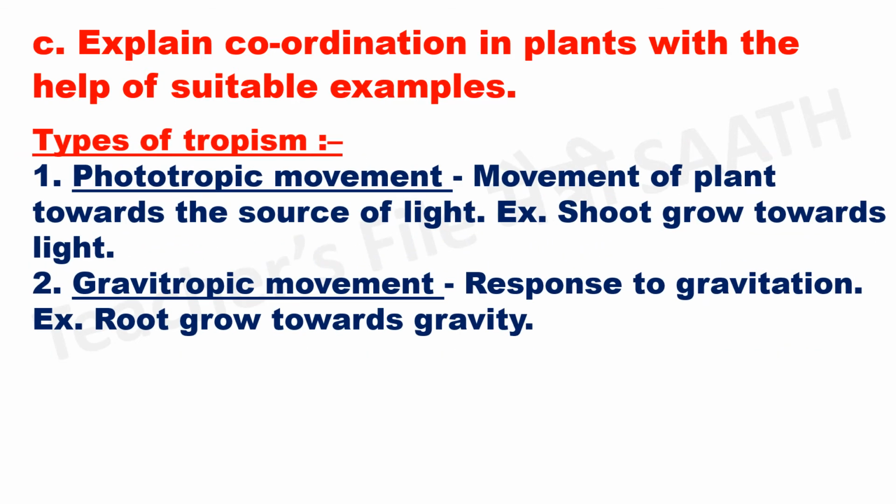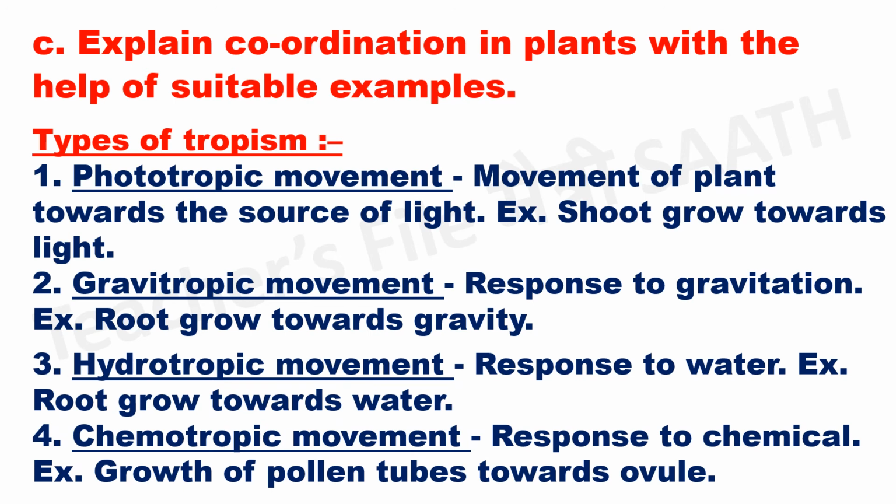Types of tropism. Phototropic movement. Movement of plant towards the source of light, example, shoot grows towards light. Gravitropic movement. Response to gravitation, example, root grows towards gravity. Hydrotropic movement. Response to water, example, root grows towards water. Chemotropic movement. Response to chemical. Example, growth of pollen tubes towards ovule.